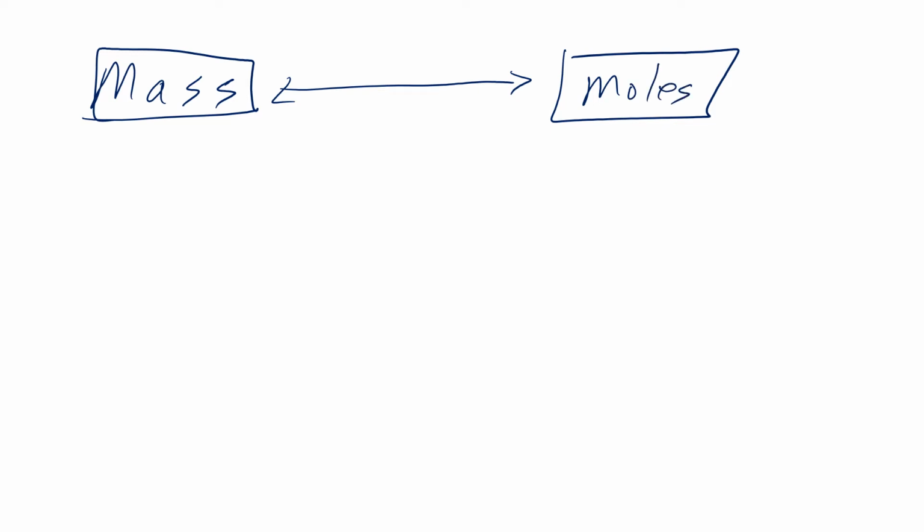Okay, whenever we go to the moles box, we're dividing. Whenever we go away from the moles box, we multiply. Whenever we go to the moles box, we divide. Whenever we go away from the moles box, we multiply. Okay, down here is going to be number of particles.